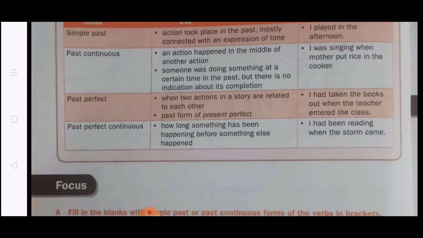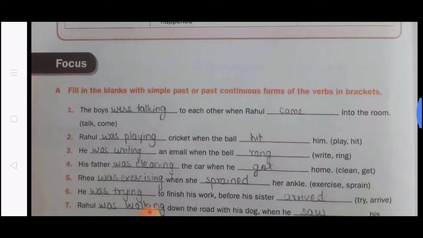So students, with this our definition of past tense is clear and all the types are also clear. Now let's go through the exercise part also. First one is filling the blanks with simple past or past continuous form of the verb in brackets.